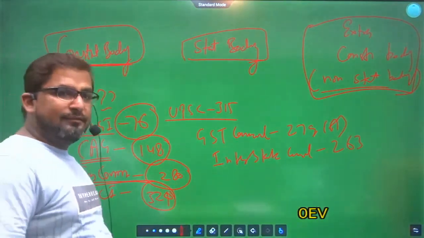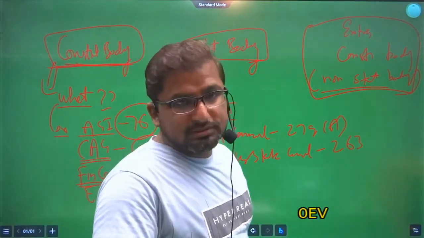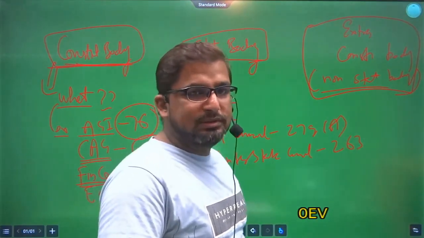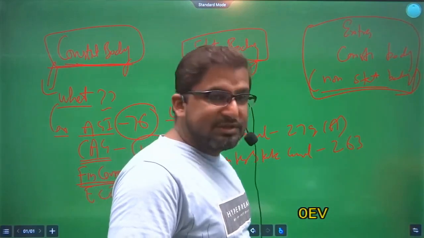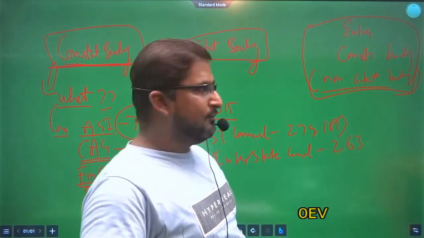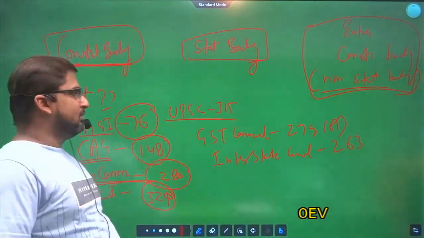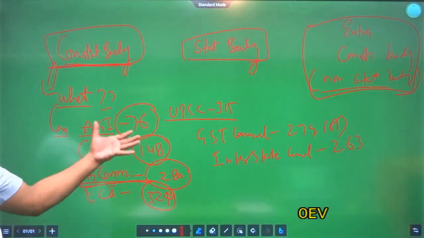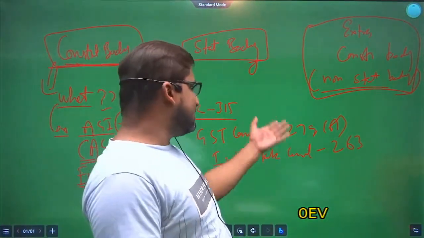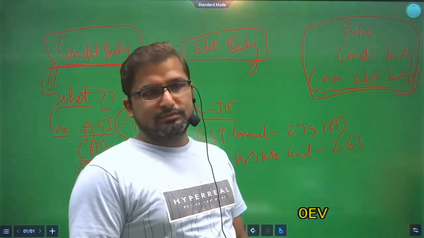And in mains, you'll have to write in detail about the composition of these bodies, the appointment in these bodies, the functions of these bodies, and the various limitations associated with them. We will be discussing all these in these lectures. Clear? But before that, at least learn the articles, because these articles will give you a good point to start your introduction.